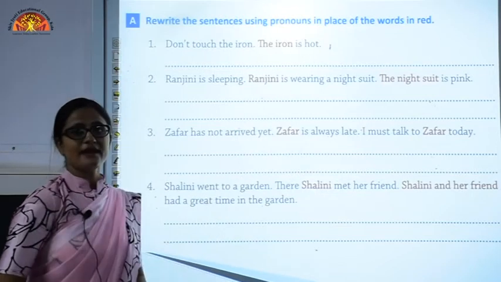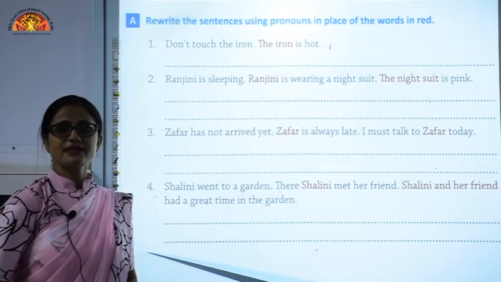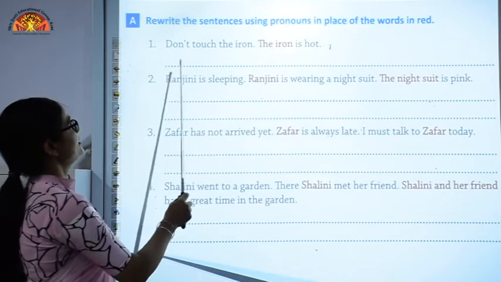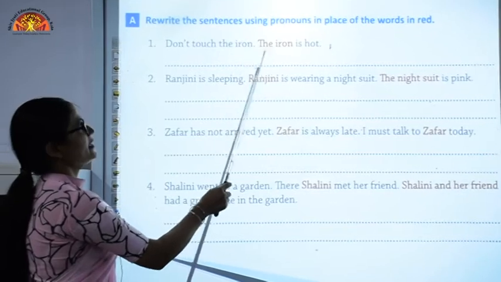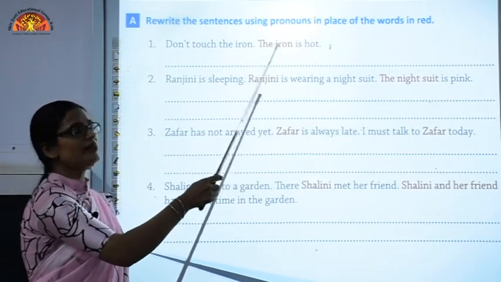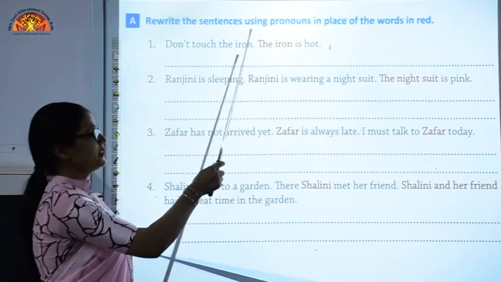Now the iron is the name of a thing. So what I am going to do is replace it like this: Don't touch the iron, it is hot. Instead of using the iron again, I used the word it here.